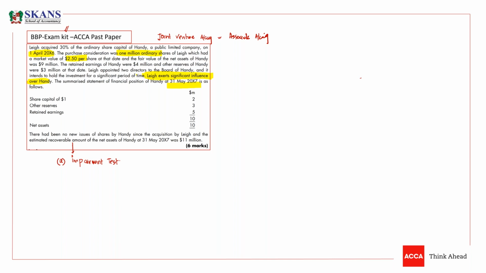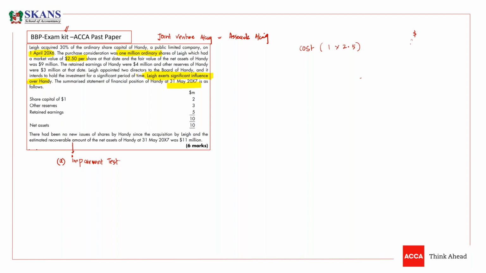So what is the accounting, guys? First thing that we need to do is we need to book the investment at cost. Under the equity method, we need to book an investment at cost. So what is the cost, guys? We know we have offered them 1 million shares, and one share has a market value of 2.5.